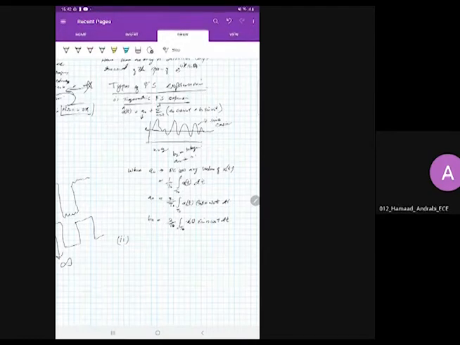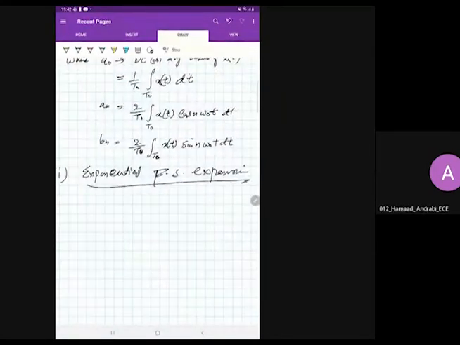But the second one we were basically discussing is the exponential Fourier series expansion. In exponential Fourier series expansion, a signal is always represented by the summation from n equal to minus infinity to plus infinity.